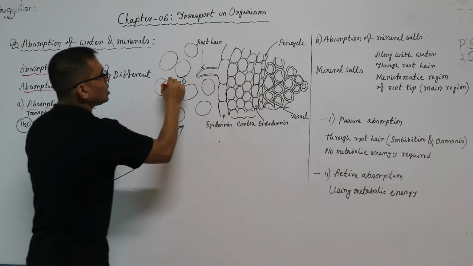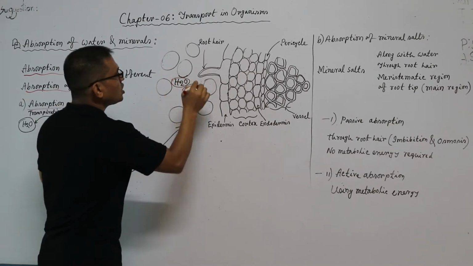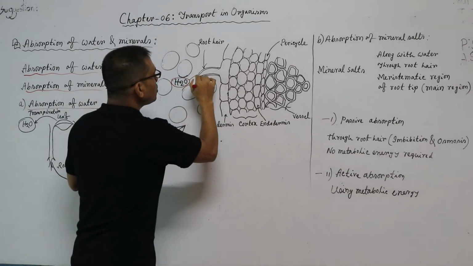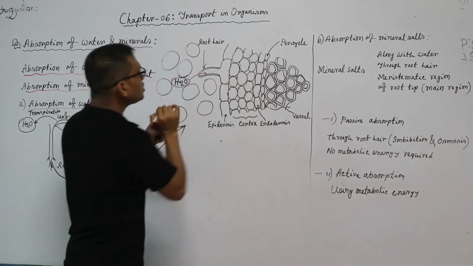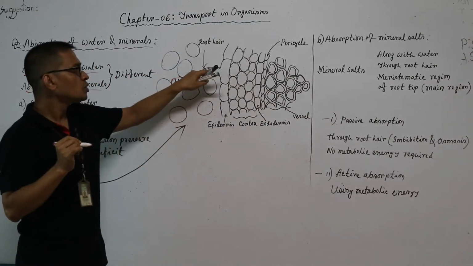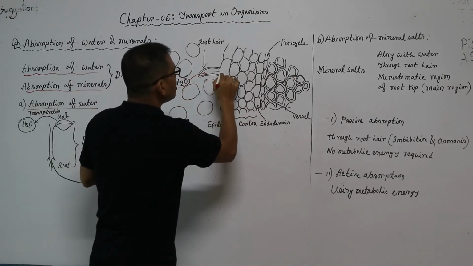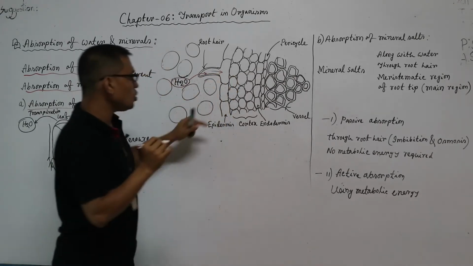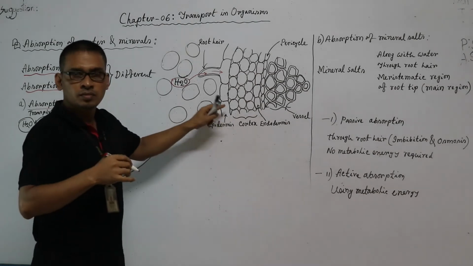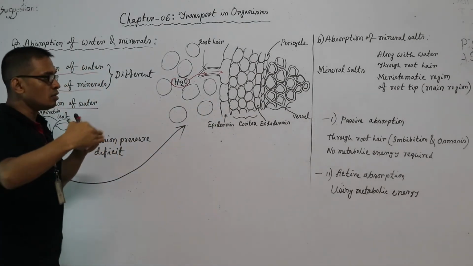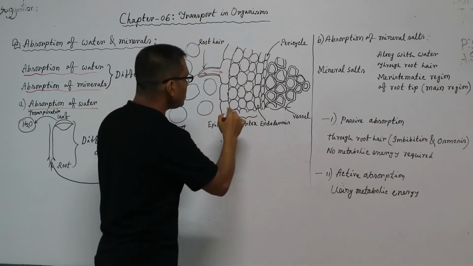This capillary water, this water molecule first enters into root hair. From root hair, this water enters into epidermis, the cell of the first layer of root.